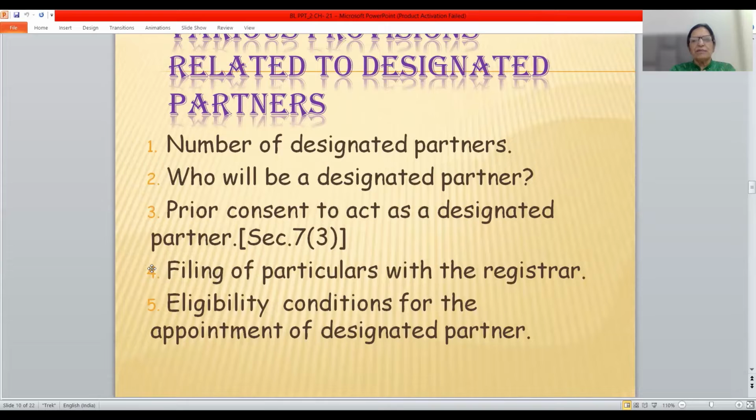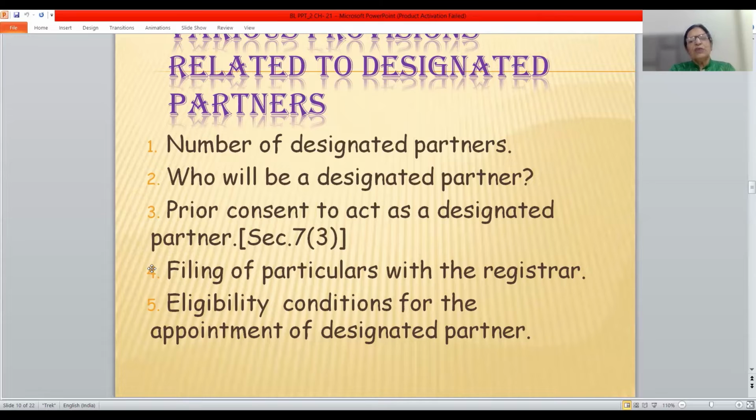Who will be a designated partner? How can a person become a designated partner in the LLP? By signing the incorporation document, or if he wants to join later, then he can join as per the terms and conditions of the LLP agreement. But all the persons who would like to act as DP will have to give their prior consent as a designated partner. This consent has to be given online.